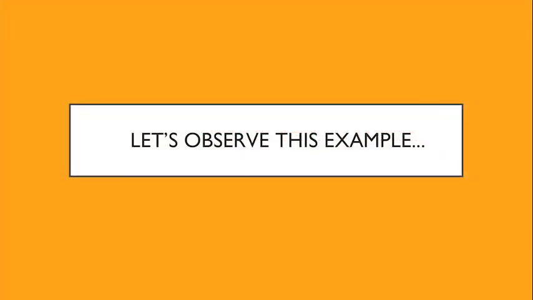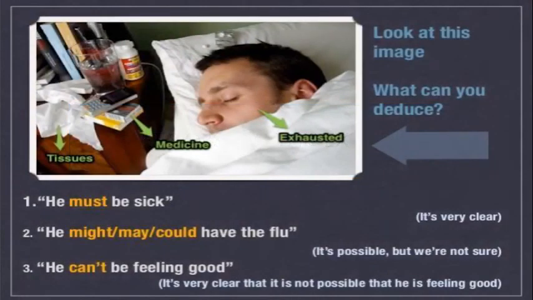Let's have a look at this example. Look at this image and try to reason it. What can we understand from this image? We can clearly see medicines, tissues lying near a man, and he is appearing exhausted or tired. So we can conclude that the man is sick. Since we are very certain about this fact, we are going to use the modal must. The man must be sick.